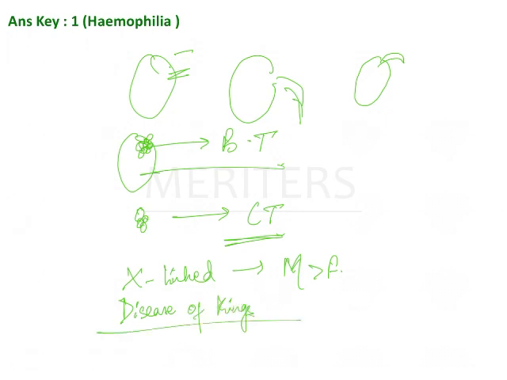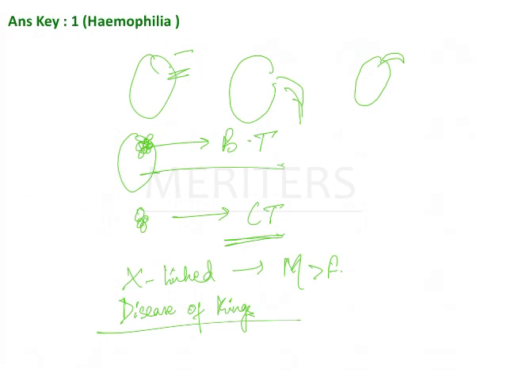The main reason why it was called the disease of kings was there was a king who was affected by this disease and he was continuously bleeding and he bled to death. So in such patients, it is very important to remember that for all routine procedures that we carry out, such as scaling and root cleaning, we first have to assess the amount of clotting factors present, or the degree of hemophilia in the patient, and based on that we carry out the necessary treatment. If the deficiency is high, we have to supplement these clotting factors from external sources.